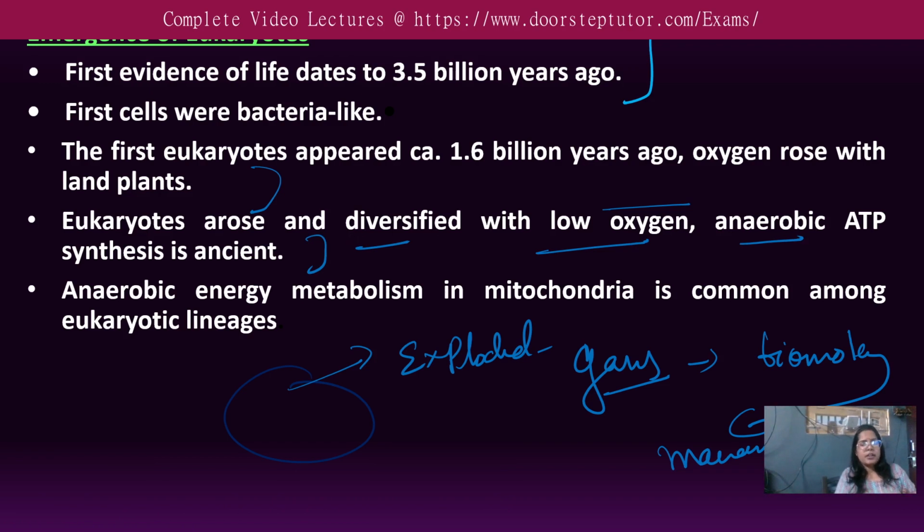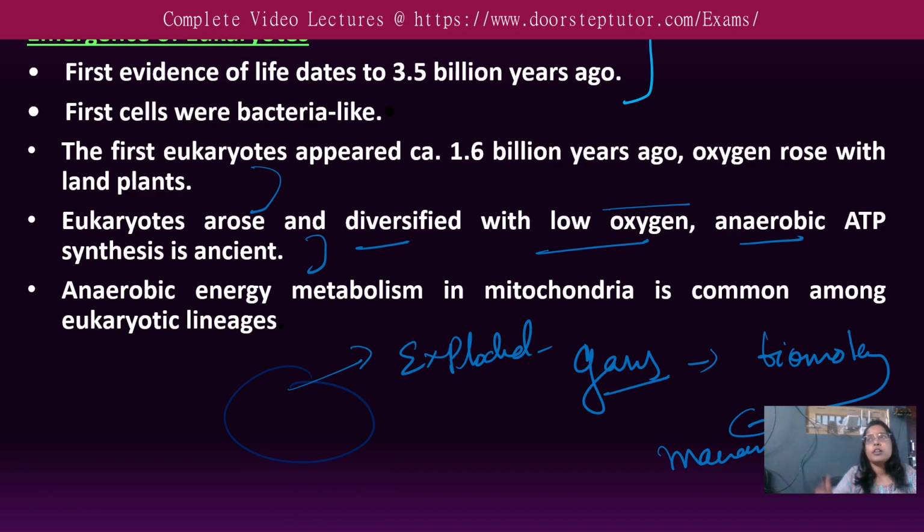This line is actually reminding us that there was a primitive environment, everything was old, nothing was new. So when the primitive environment was there, definitely no eukaryotes were there. Take the example of the advanced phone we have right now. 10 years back, we were not having those; Nokia C2 and similar phones were there, but this time we cannot use the same because we have iPhone 15, 14, different brands in the market. So the primitive environment was responsible for the low oxygen because there was no requirement.